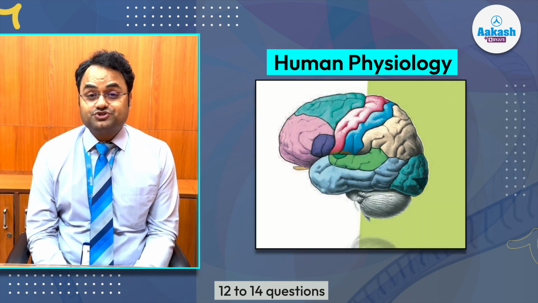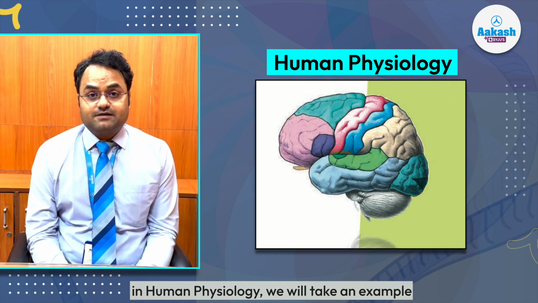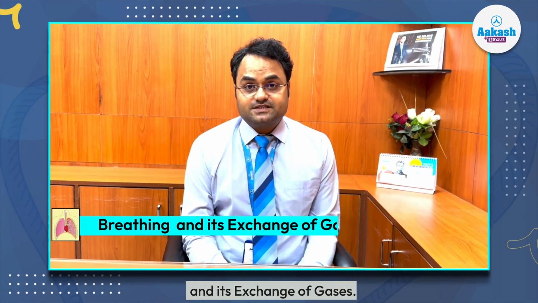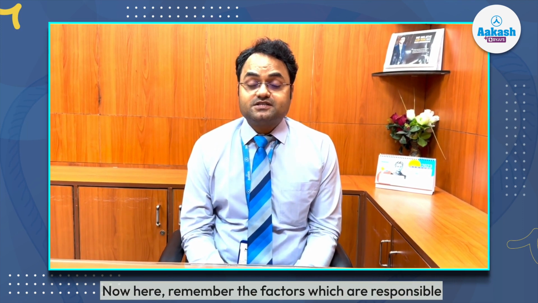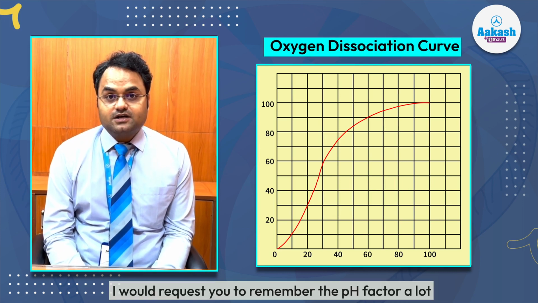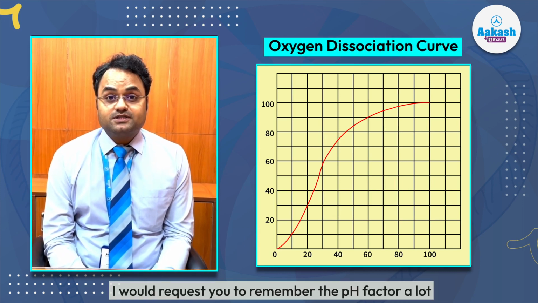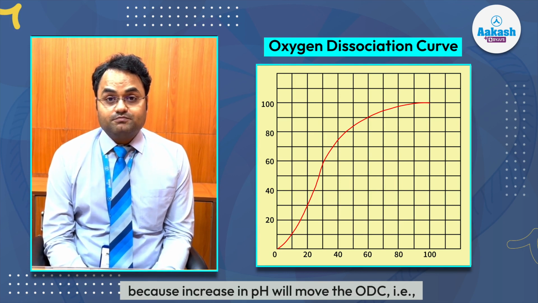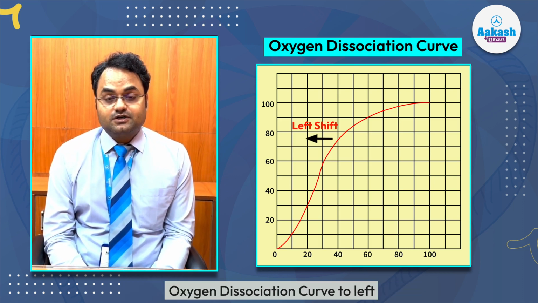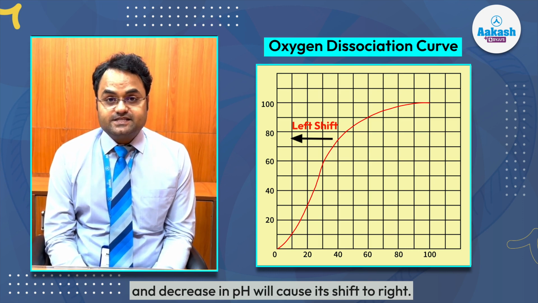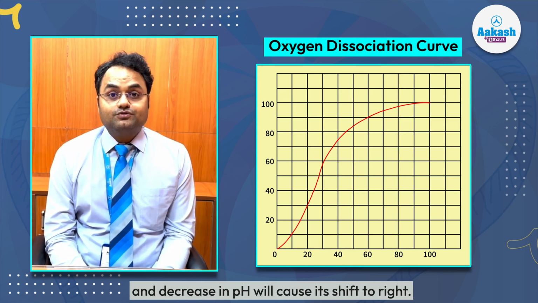Another important unit is human physiology, with 12 to 14 questions. In human physiology, we will take the example of one chapter, which is breathing and exchange of gases. Here, remember the factors which are responsible for right and left shift of the oxygen dissociation curve. Among all the factors, I would request you to remember the pH factor a lot, because an increase in pH will move the ODC, that is the oxygen dissociation curve, to the left, and a decrease in pH will cause it to shift to the right.